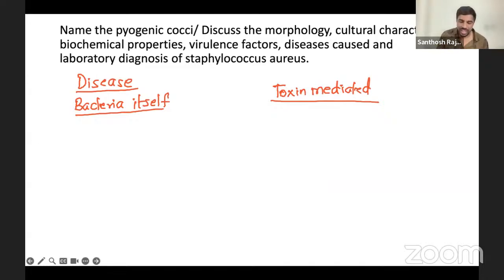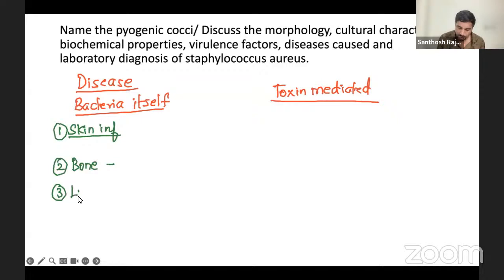Bacteria itself means anything related to pus. You have a lot of pus, so whatever pus-causing infections will be here. So let's talk about the pus infections. First, the skin and soft tissue infections. When you talk about skin infection, the big list is skin, and then comes your bone. Important infections there. Apart from skin and bone, it also causes something in your lungs.